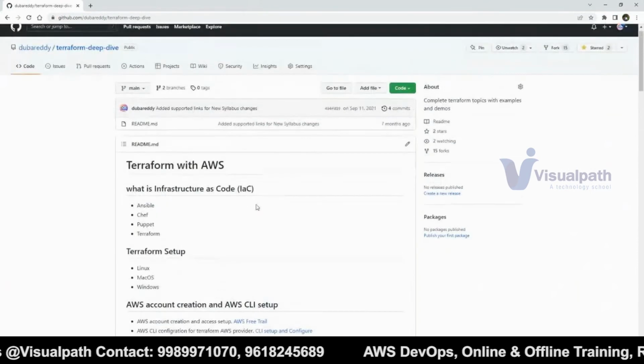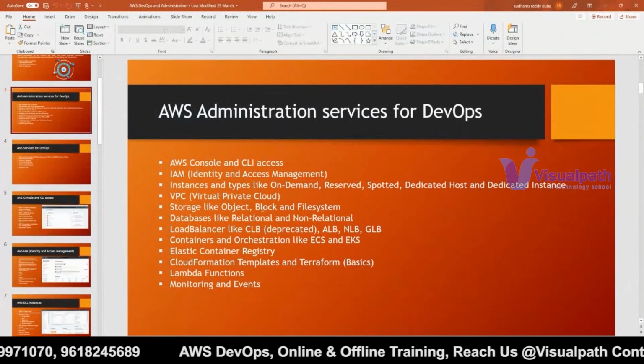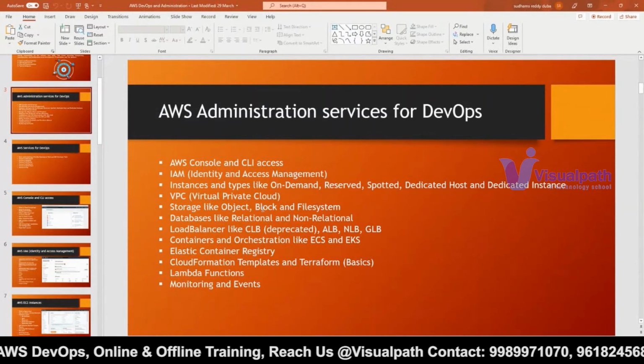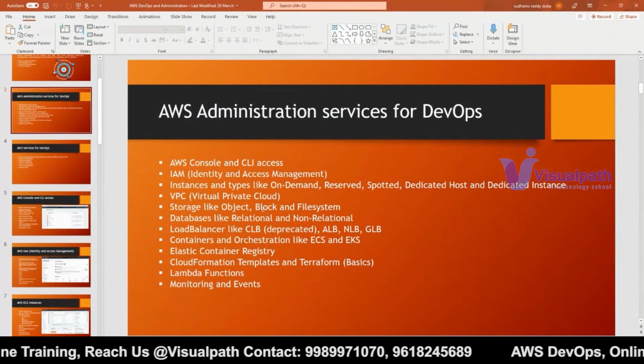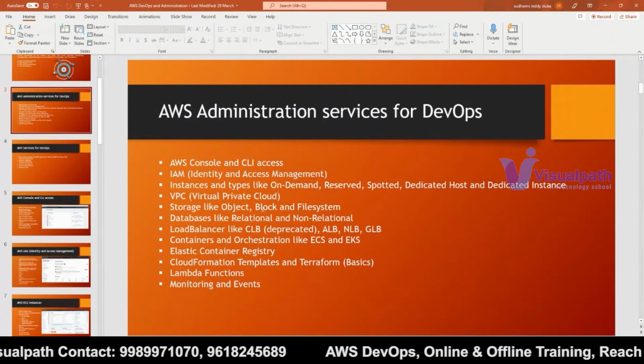Any other topics that you are looking for that are not covered here? Anything else? Sudhir, your voice is a bit low. Can you come in front of your mic? The GitLab thing also will be covered, right?